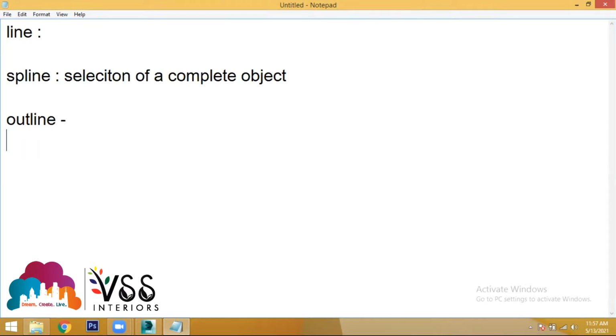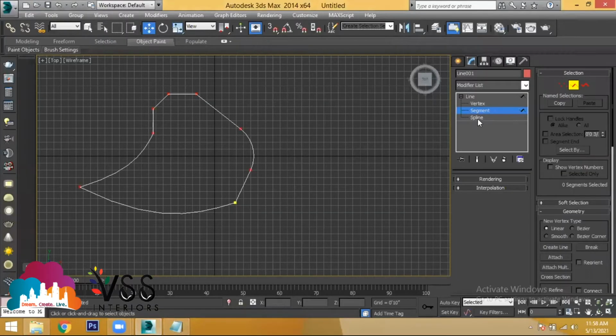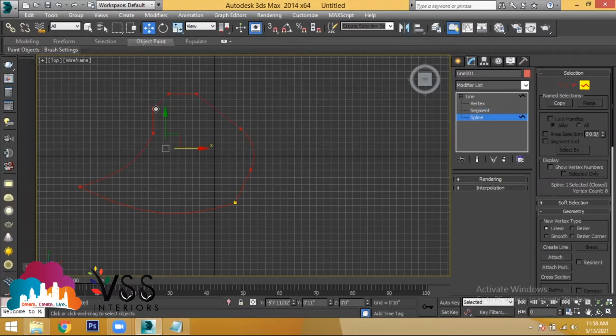We can use the option called outline. Outline is nothing but offset. Do you know the meaning of offset? Yes, sir. Sonal ji, do you know offset in AutoCAD? Yes, sir. It is a type of copy. It is one type of copying an object. So if you see here, when the selection is in spline and I select one single line, the complete object is getting selected.